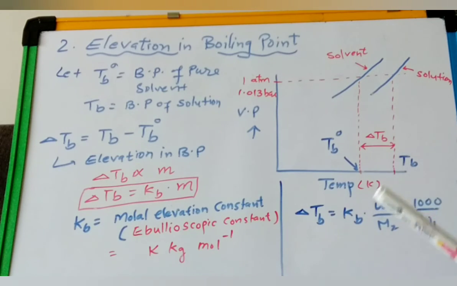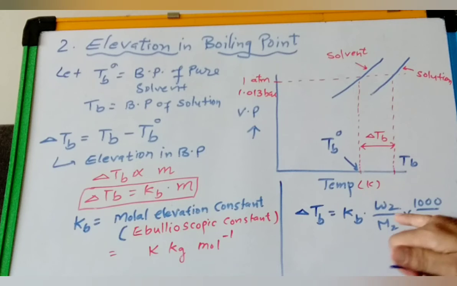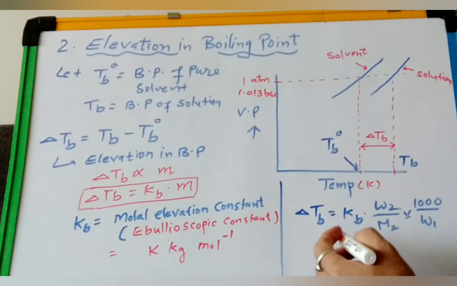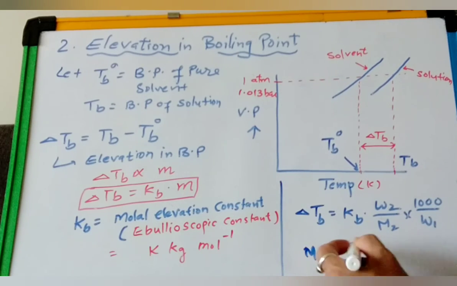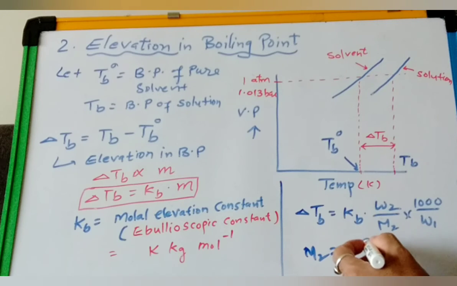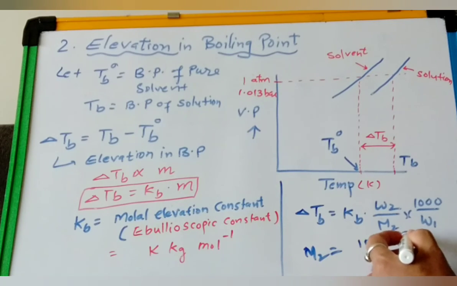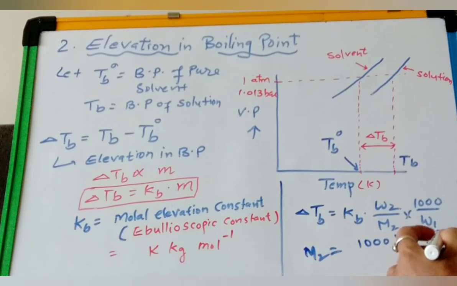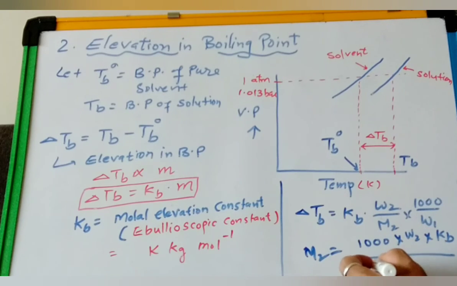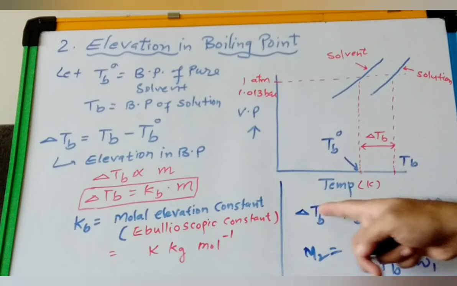So from this formula you can get the value of molality. How? You can get the molar mass of solute. So you can write M2 equals 1000 into W2 into Kb divided by delta Tb into W1. We have replaced the molality with W2 and M2.